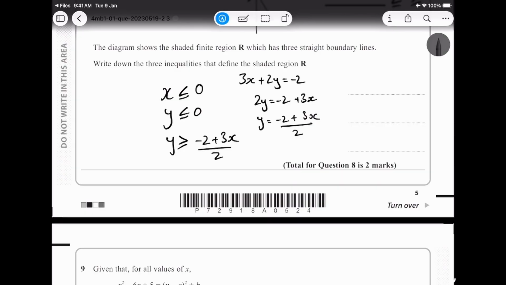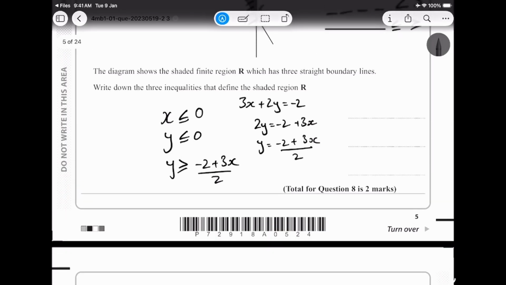Okay, now I can say that my y value is increasing. Now I simply write my answers: x is greater than or equal to 0, y is greater than or equal to 0, and y is less than or equal to, and this is greater than or equal to, negative 2 plus 3x upon 2. All right, that is how you do it. It is very simple. It's just how you perceive it.